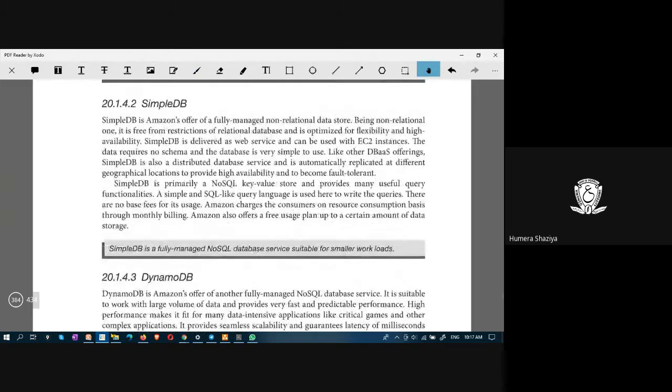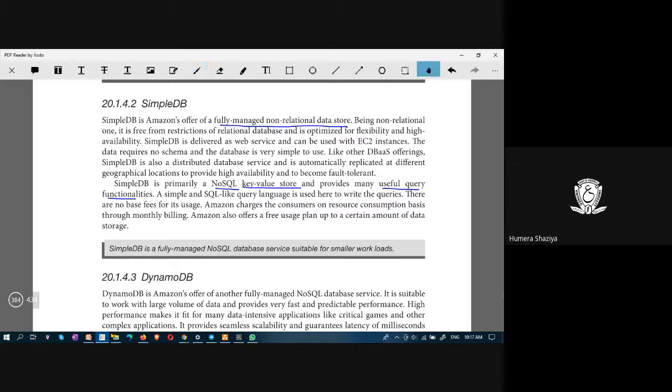Next one is SimpleDB. SimpleDB is Amazon's offer of a fully managed non-relational data store. All right, and then this SimpleDB is primarily a non-SQL key value store, and it provides many useful query functionalities.